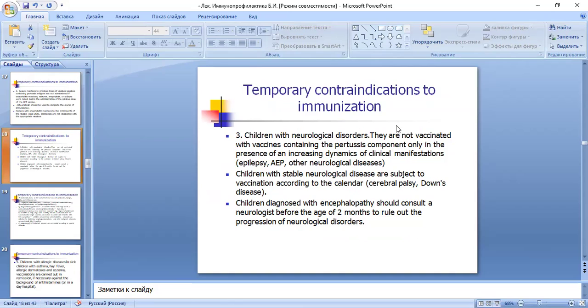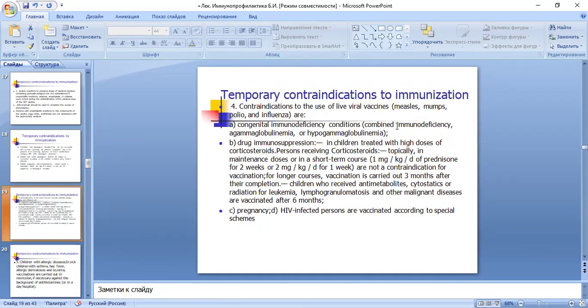Also, children with stable neurological disease are subject to vaccination according to the calendar. Children diagnosed with encephalopathy should consult a neurologist before the age of 2 months to rule out progression of neurological disorders. Contraindications to the use of live viral vaccines, meaning measles, mumps, polio, and influenza, are congenital immunodeficiency conditions, drug immunosuppression, pregnancy, and people who have